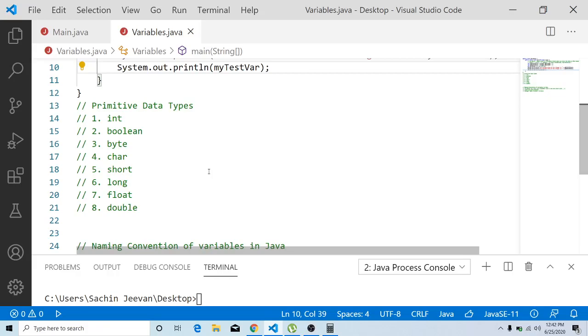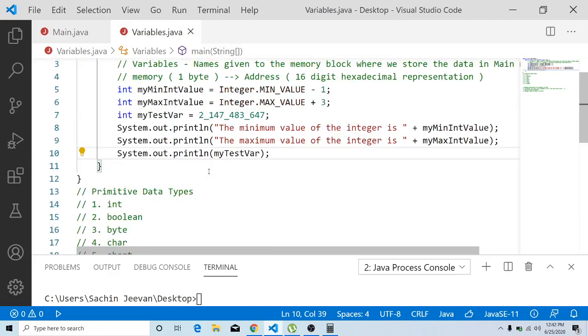We have also seen a concept called overflow, where if you are trying to store a number which exceeds your maximum limit, or which is lesser than the minimum limit, automatically this overflow concept will take place. And for better readability, we introduced a formatting option for integers using underscore symbols.